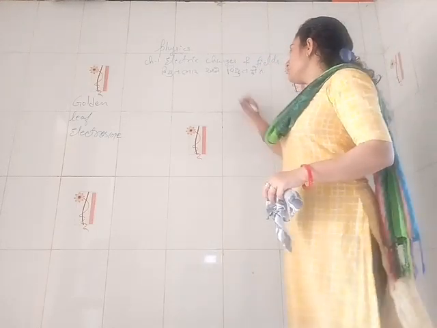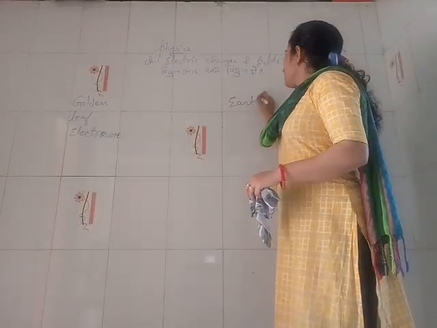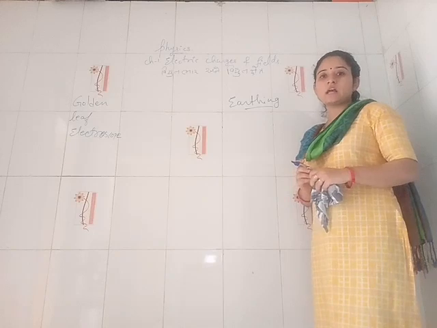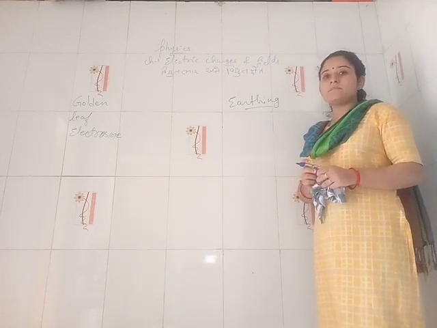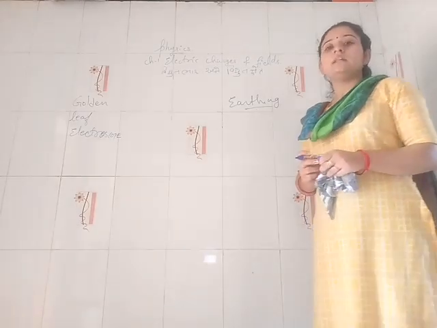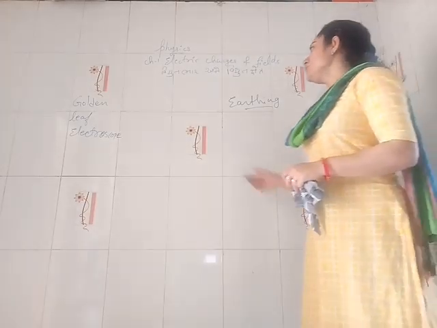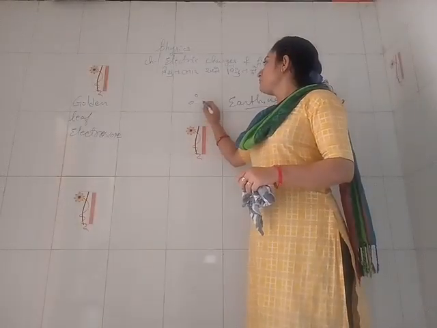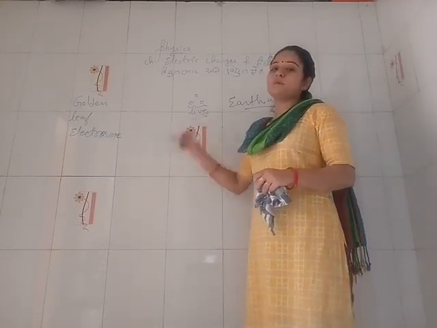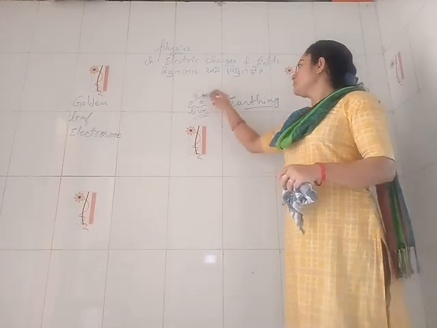So we have earthing. We do earthing in our house to protect the appliances and ourselves from short circuit or leakage current. So when you have 3 pins, there are 2 live wires which are taken from the pole and one is the earthing.